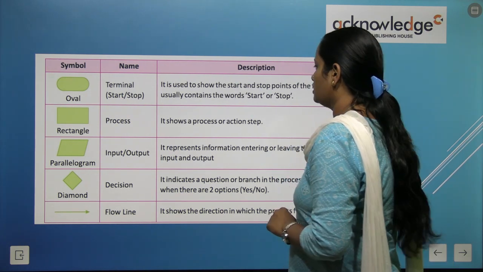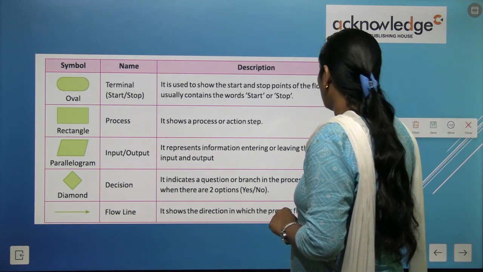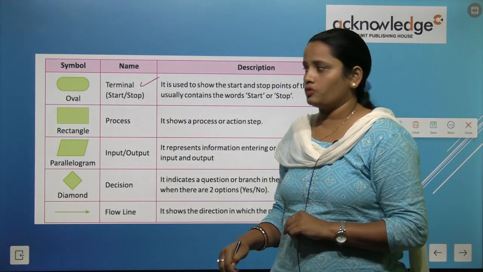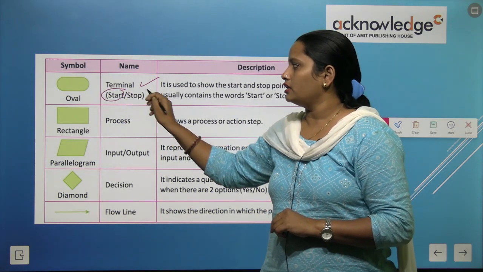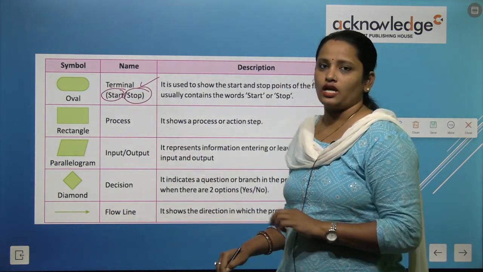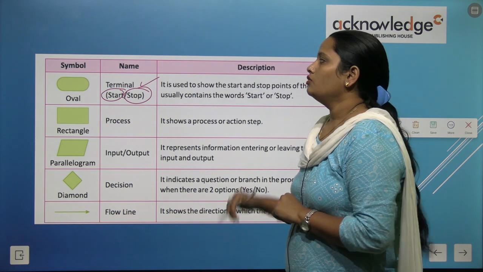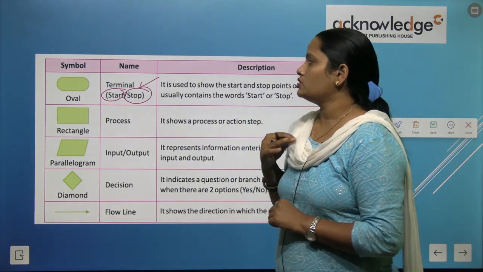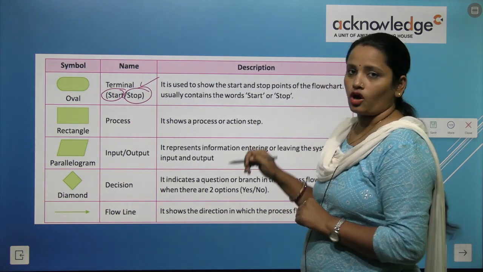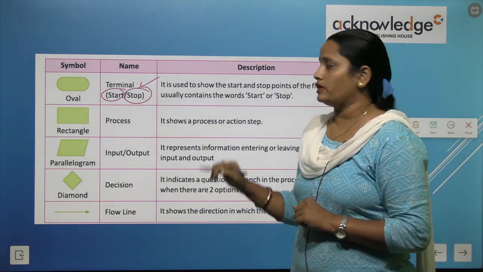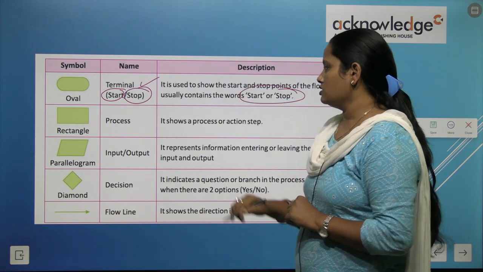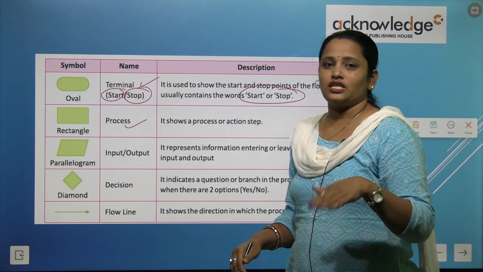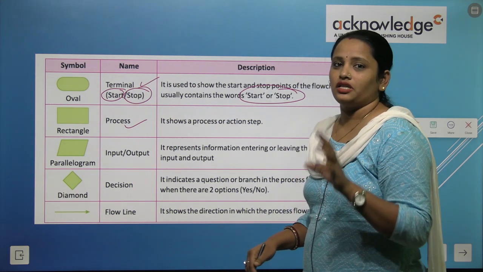First symbol is, we can see this is oval shaped and the name of this is terminal. It is the start and the stop button that we use at the start and at the end of the program. So oval is used for writing start and stop. It is used to show the start and stop points of the flowchart. It usually consists of the words start and stop. Next is rectangle. It is used for processing the data that we are entering in a flowchart.